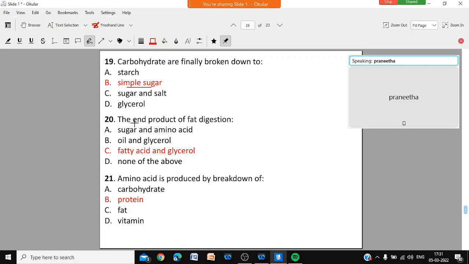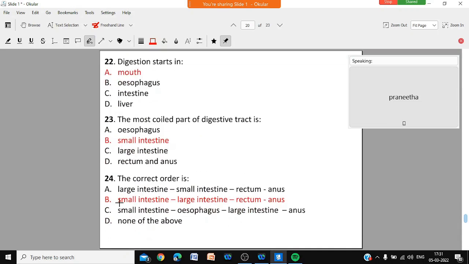Number 20, the end product of fat digestion will be fatty acid and glycerol. Amino acid is produced by the breakdown of protein. When protein is digested, the end product is amino acid. Okay? Till now?